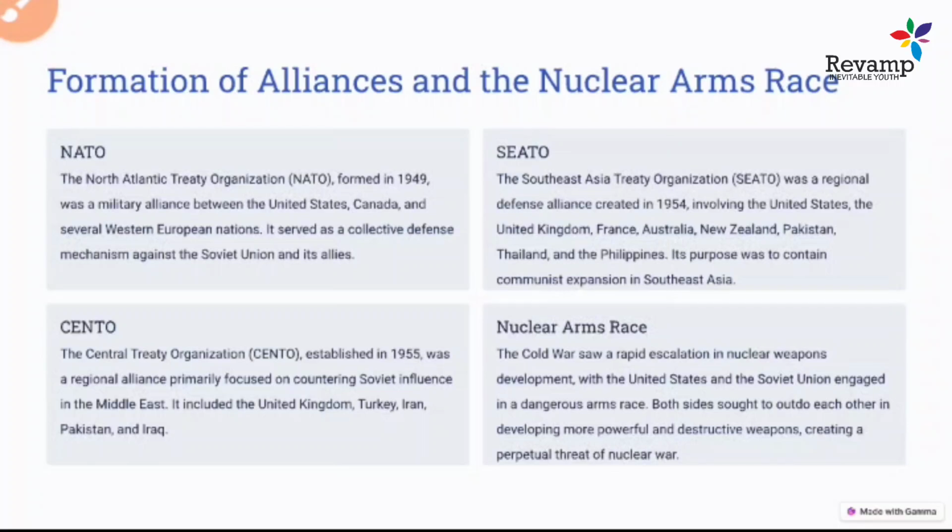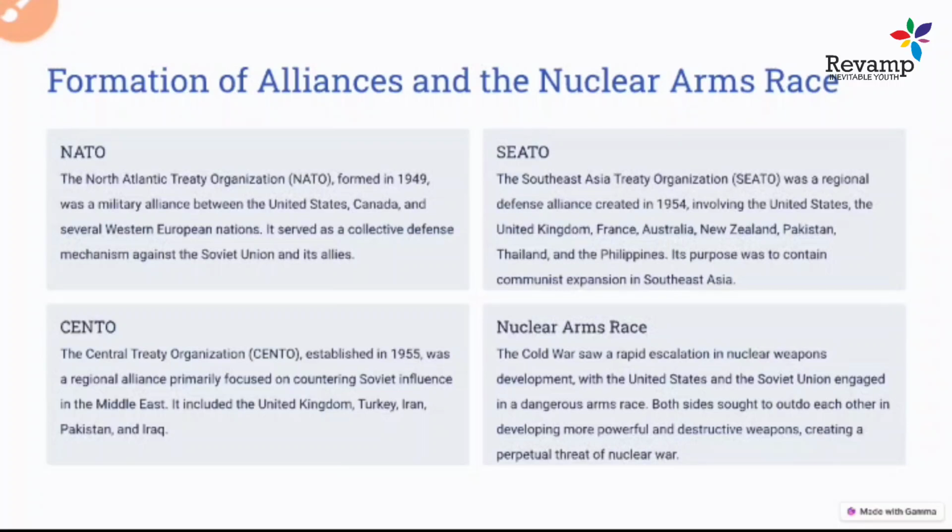So the Western European countries, the USA, and Canada came together so that if any of these countries was attacked by the Soviet Union, all the NATO countries would come together to counter the attack. This was the first and very famous organization, and even today NATO has great importance. This was the first organization formed at that time.